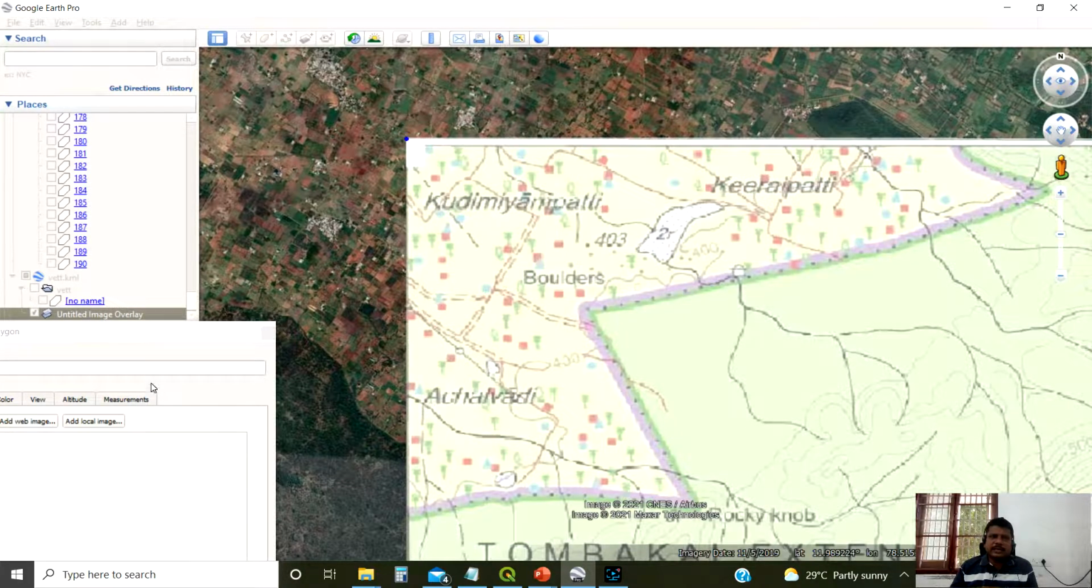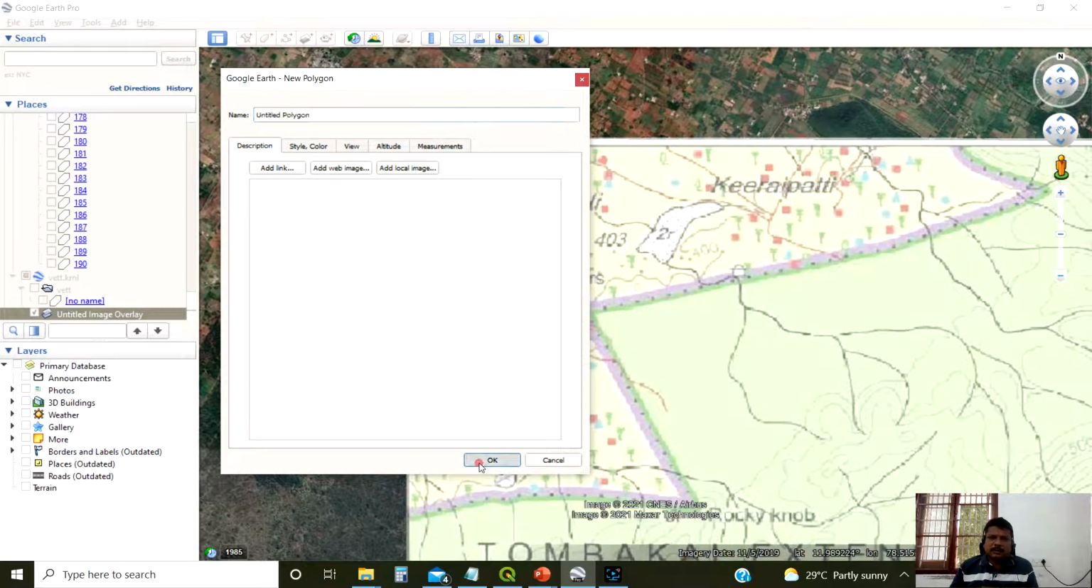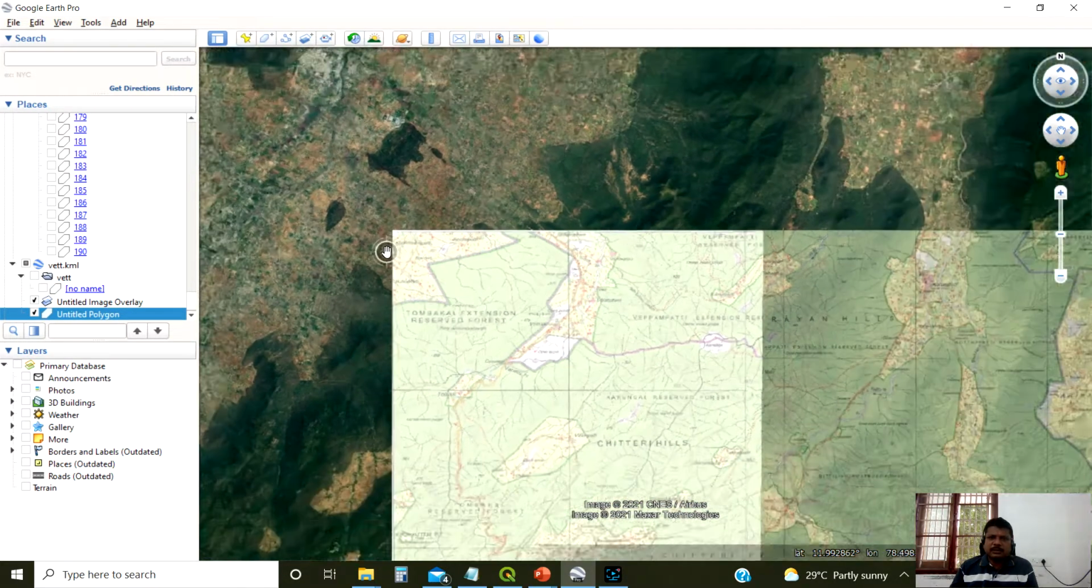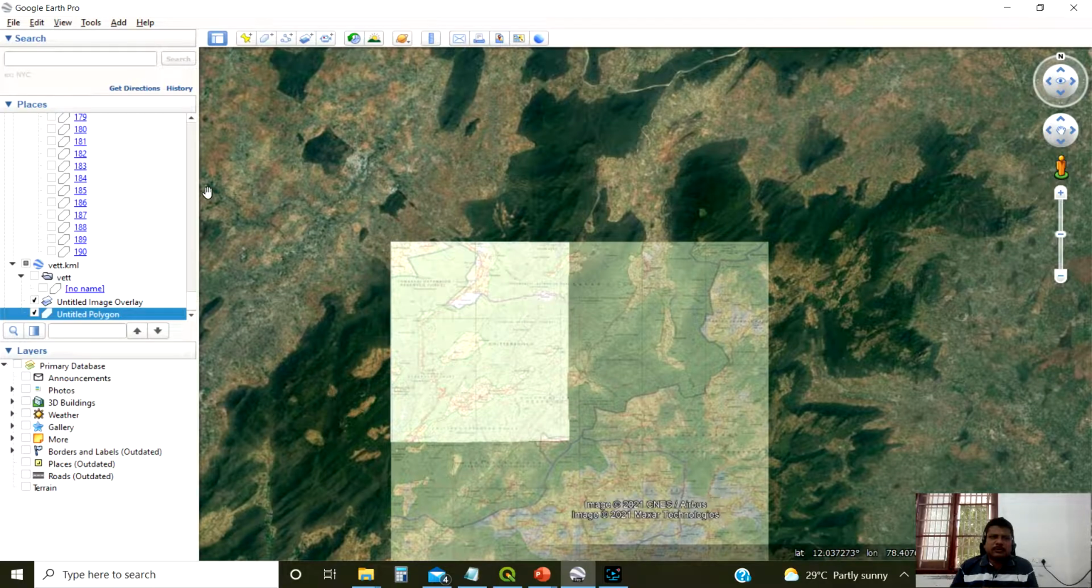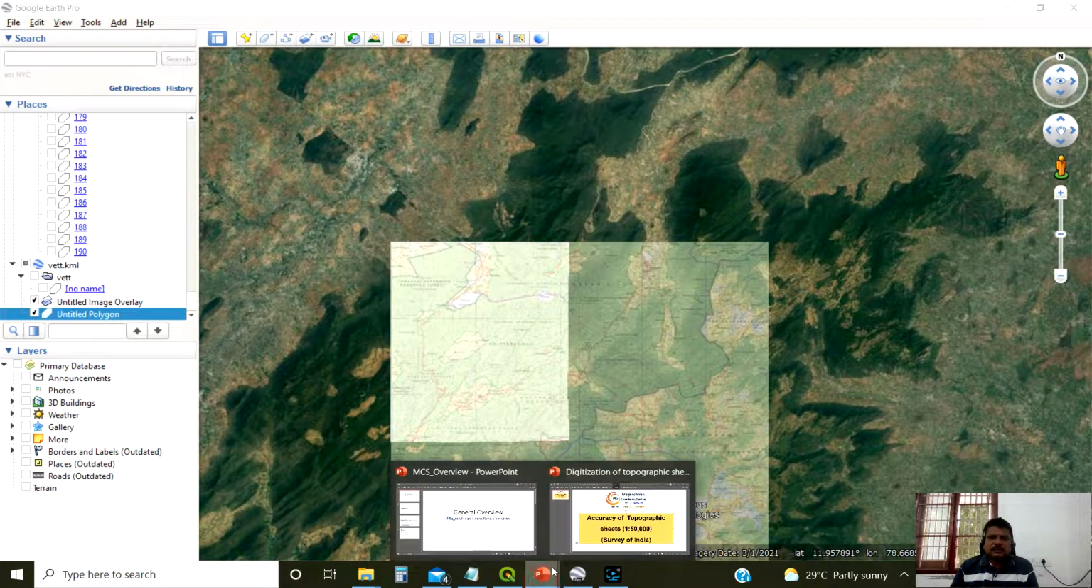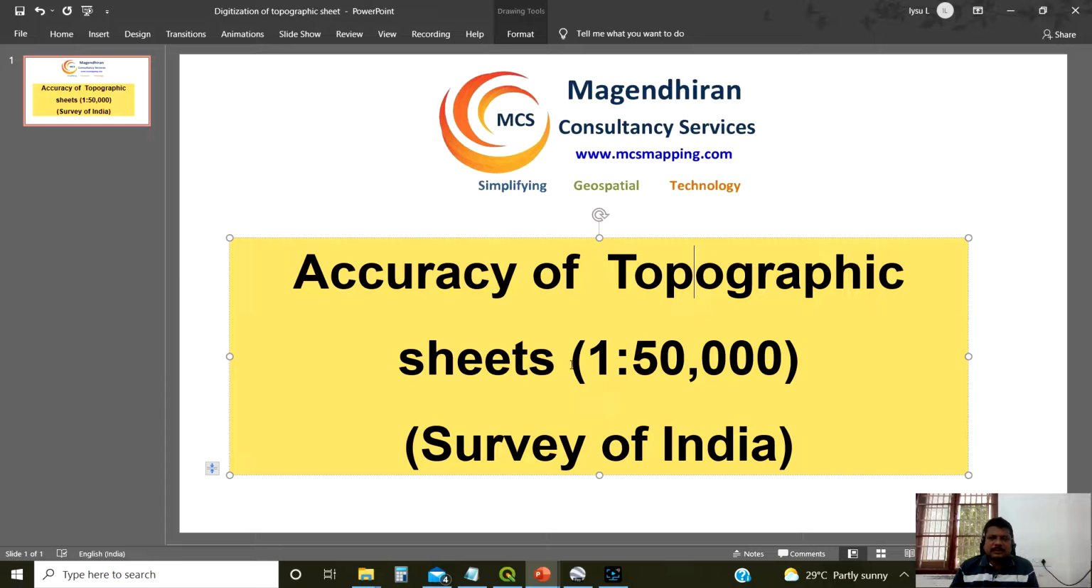Either the scale may vary or it is not matching accurately. That we will not be able to use for our reference purpose, right? So if you find this kind of error, we have to report to Survey of India. This file name, it is not properly matched in this portion like this. If we give this information to them, they can rectify. There is a possibility to rectify that image.